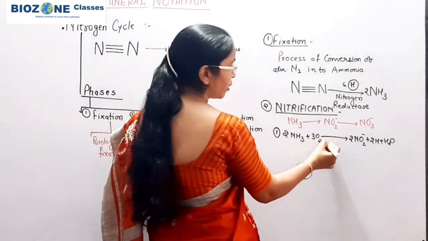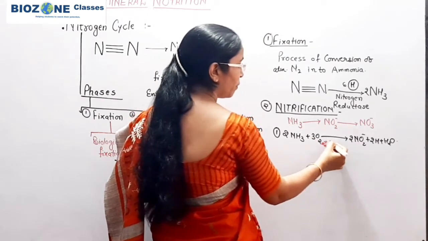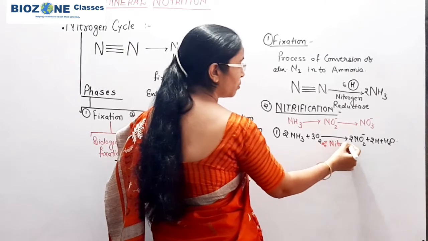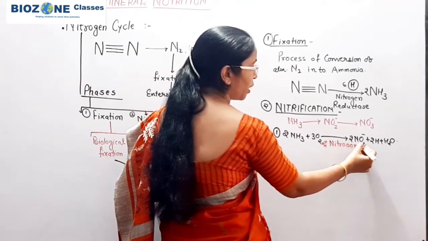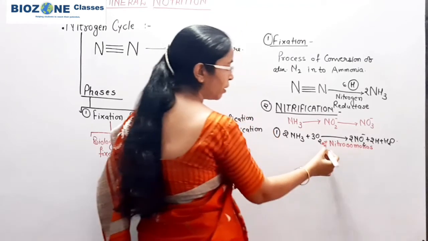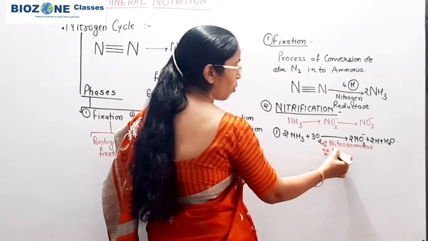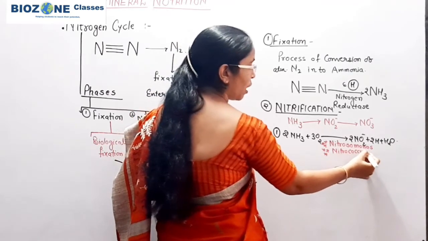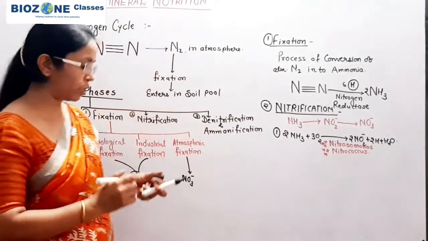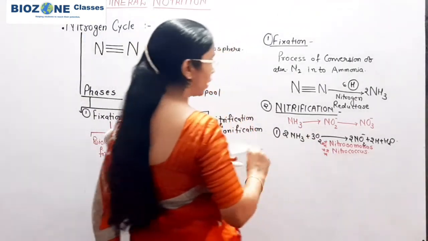Now the microorganisms are chemoautotrophic bacteria. The bacteria responsible for the formation of nitrite are Nitrosomonas, and the second bacteria you have to remember is Nitrococcus. So Nitrosomonas and Nitrococcus are the two bacteria responsible for the first reaction of nitrification.